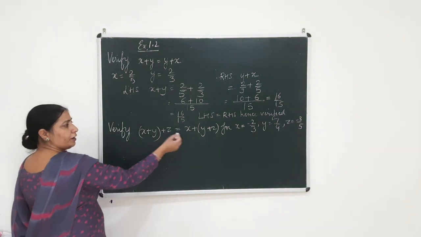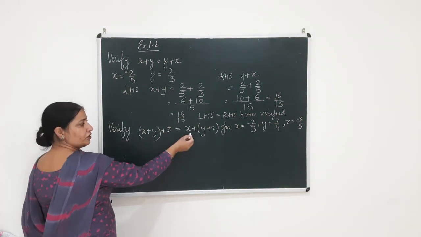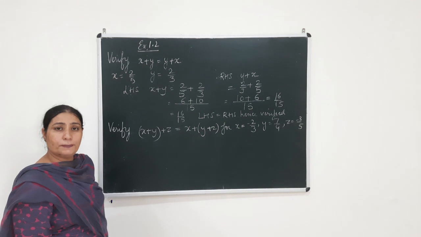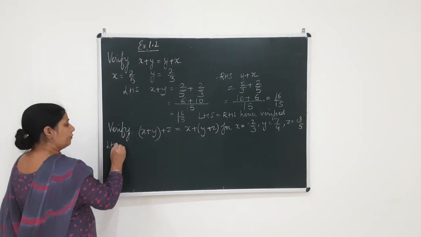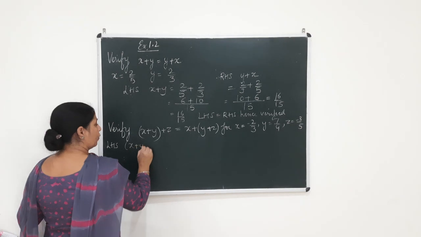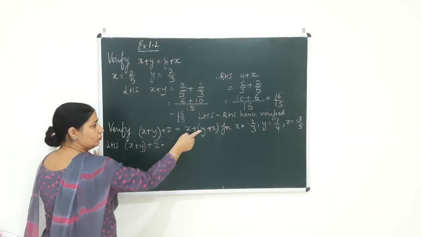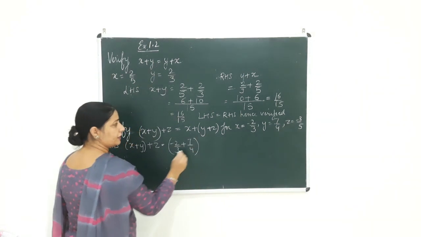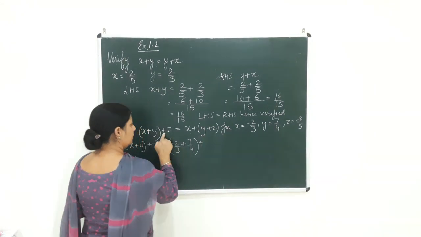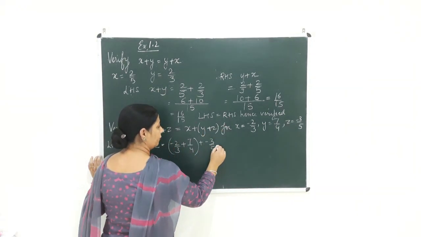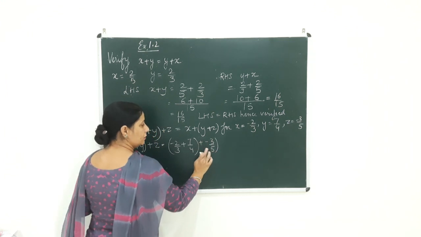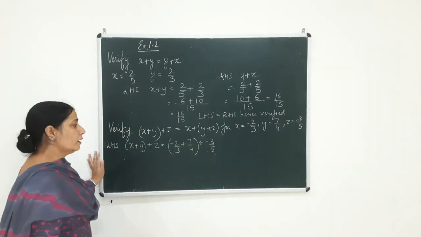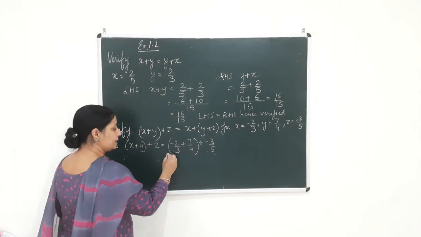Similarly beta, we will be verifying this relation. This is the associative property, x plus y in brackets plus z is equal to x plus bracket start y plus z. So again, let me take first of all the left hand side, which is x plus y plus z. This is equal to, beta, x is equal to minus 2 by 3 plus 7 by 4, this will be inside the bracket, plus z, that is equal to minus 3 by 5. There are two signs here. I will discuss with you how we will get rid of these signs. First of all, let's start with the bracket.